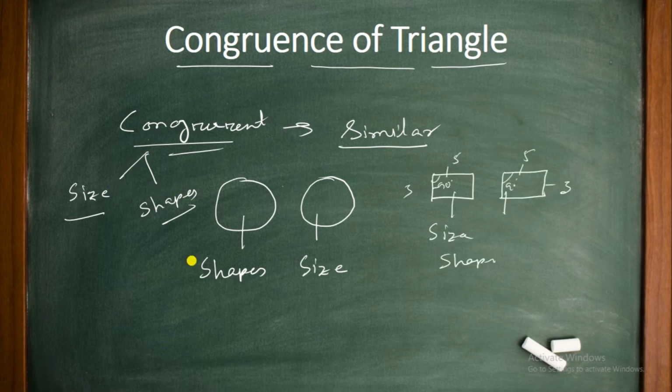Now we will talk about congruence of triangles. Suppose these two are triangles, and all the sides are the same. This side is similar to this side, this side is similar to this side, and this side is similar to this side. Again, this angle is similar to this angle, this angle is similar to this angle, and this angle is similar to this angle. Then we can say these two triangles are congruent.